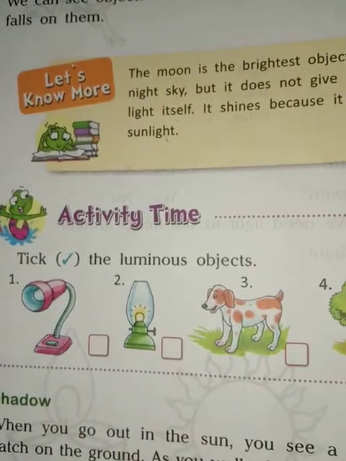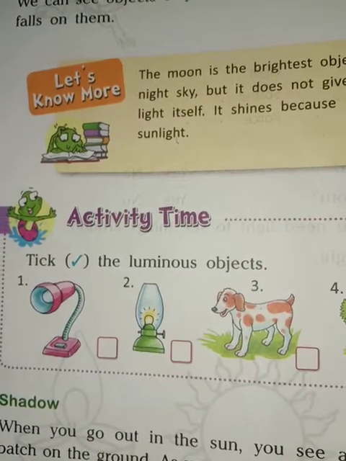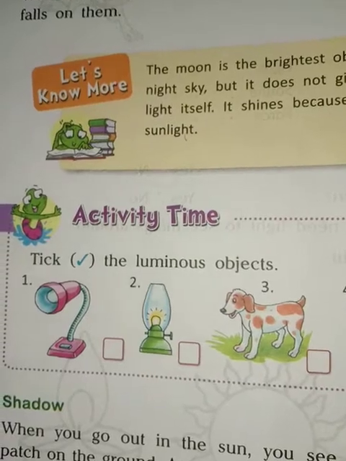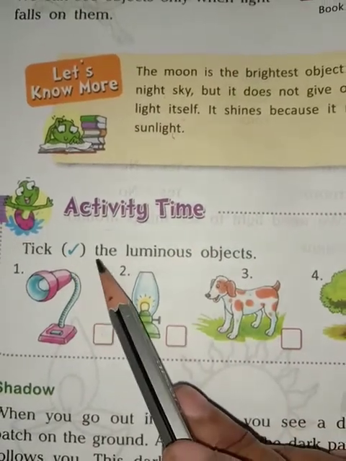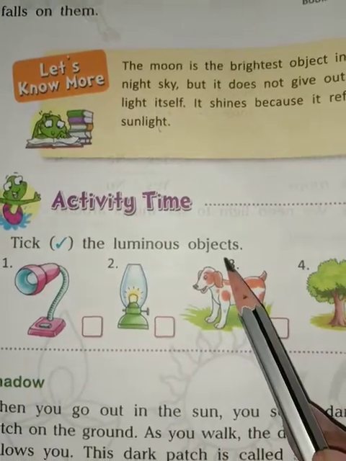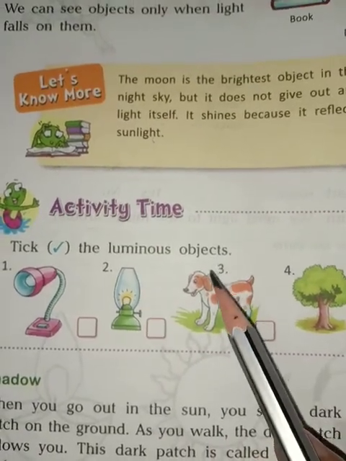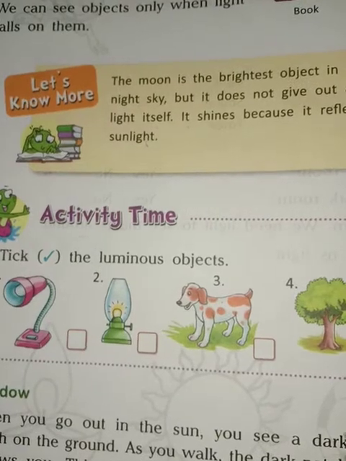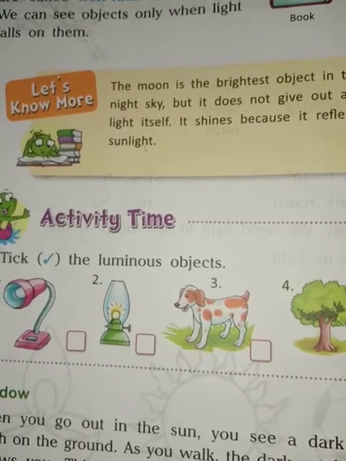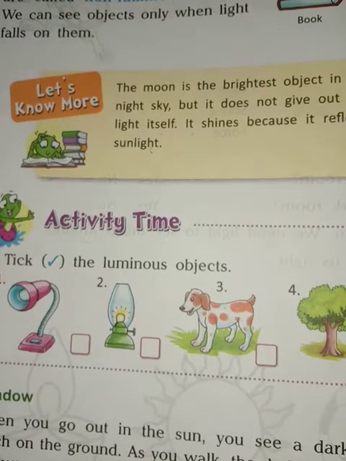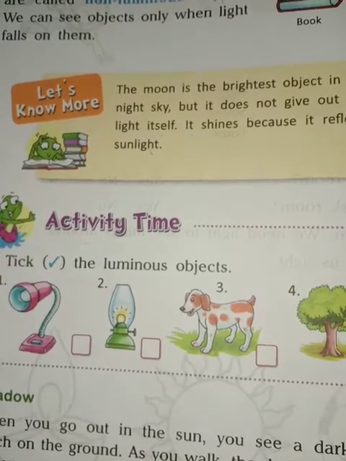Students, before starting today's topic, we will do an activity. Activity time. Take the luminous objects. Already I have told you that objects that give out light are called luminous objects.